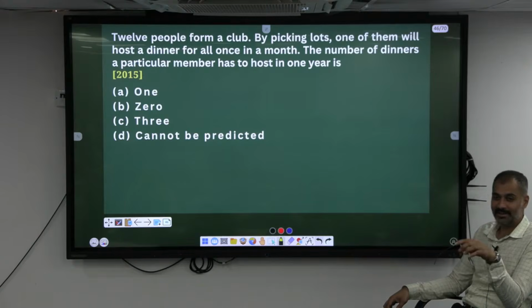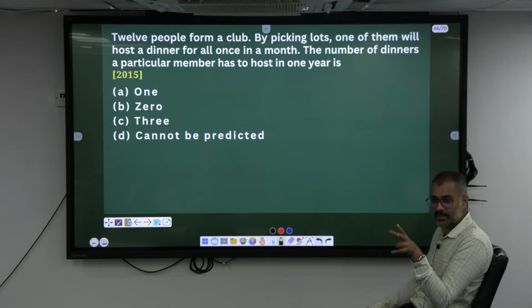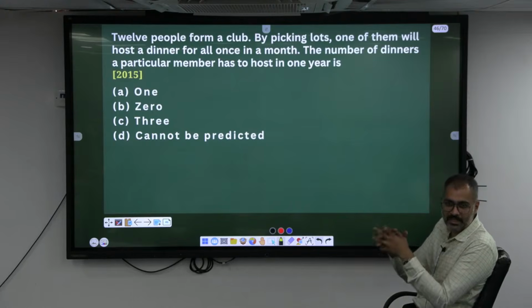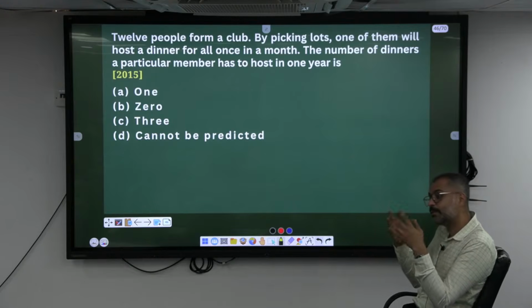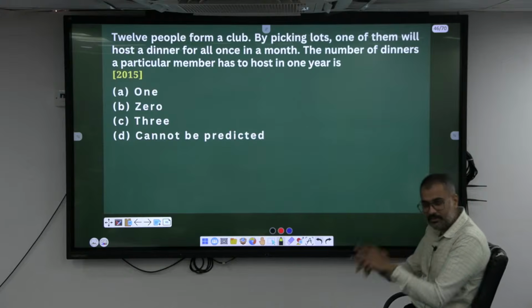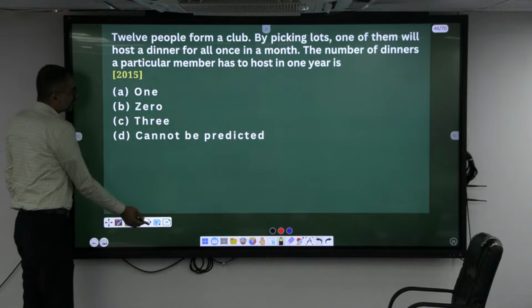Analyze what they have given yourselves. See, has he mentioned that a person who has hosted a dinner is kept out of the next slot? No. Means what? If I am picking his name, there is a possibility that his name can appear once again, twice also, thrice also. So maximum how many times can one be hosted? All 12 times, isn't it? That's also possible. So that cannot be predicted. Understood? Picking a lot means they write names on chits and draw. If you take your name out and put it aside, someone else can come, and if your name is put back, you can come again. So it cannot be predicted here. That's it. Simple answer you tell.